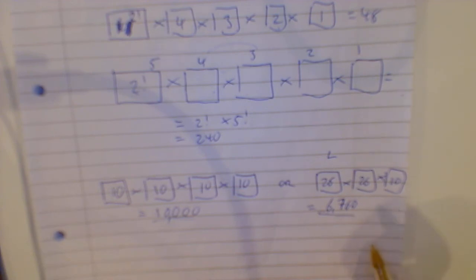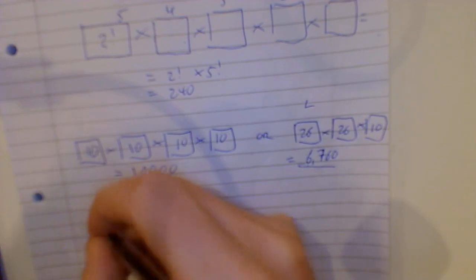There's 6,760 here. Yep. A woman, very sad woman's got 10 ornaments.